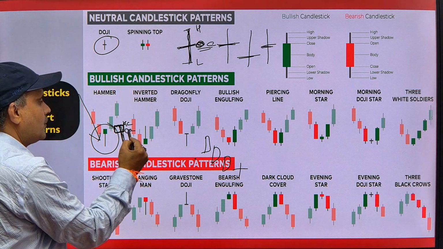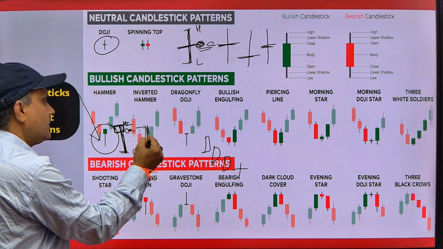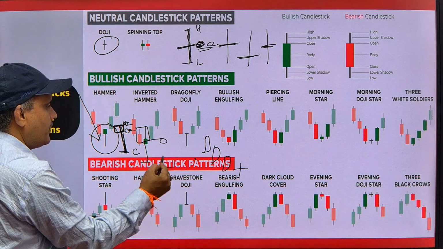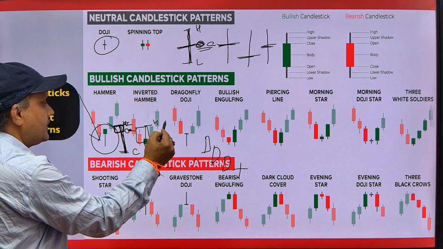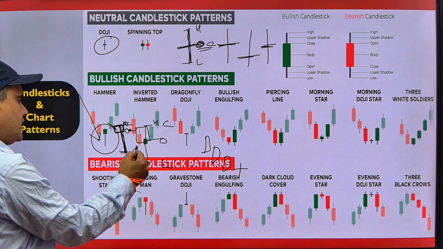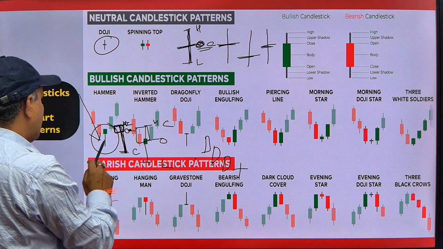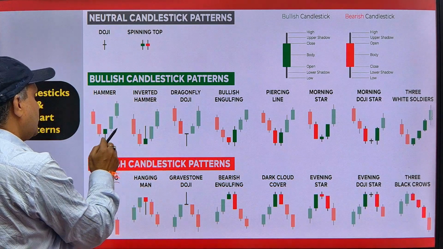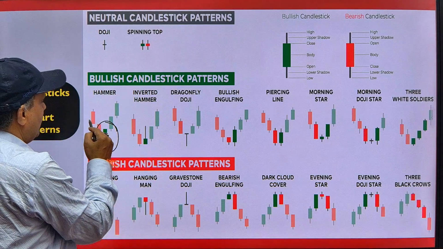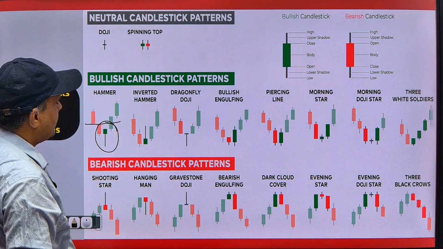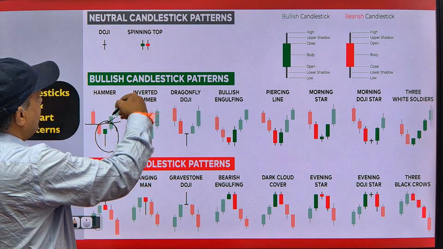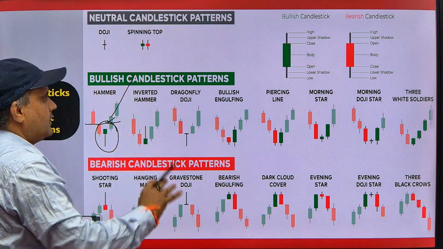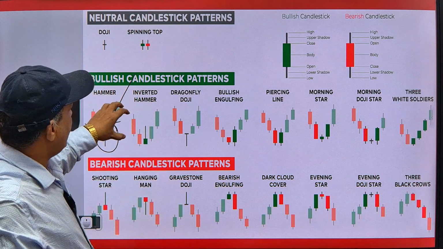Normally not closing here, here only. If price closes here, let's understand this. So this was opening, this was low price, this was high price, and this was the close price also. That means there is buying sentiment. So if this type of candle forms, this is known as the hammer. So what can we do? We can just wait for the breakout of this candle and we'll buy here and wait for our profit or target. So these are the candlestick patterns which are bullish: hammer, inverted hammer, doji.